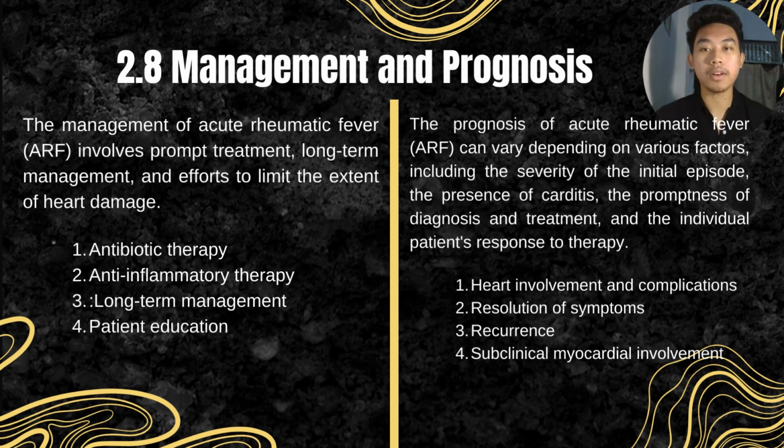Penicillin is the preferred antibiotic for the treatment of streptococcal pharyngitis and the prevention of recurrent ARF. Anti-inflammatory therapy is used to reduce inflammation and prevent further damage to the heart. Aspirin is the preferred anti-inflammatory agent for the treatment of ARF.